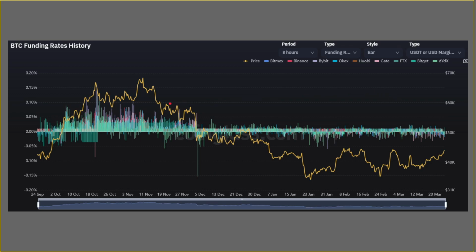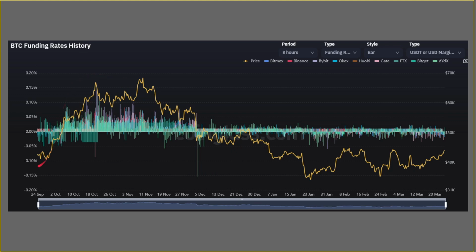Here's an example of Bitcoin funding rates history. This is actually from September 2021 going into March of 2022. And this is from coinglass.com. It's a very useful derivatives analytics platform, similar to CoinMarketCap, but with a greater focus on funding rates and specific things for derivatives and futures contracts and information regarding that.